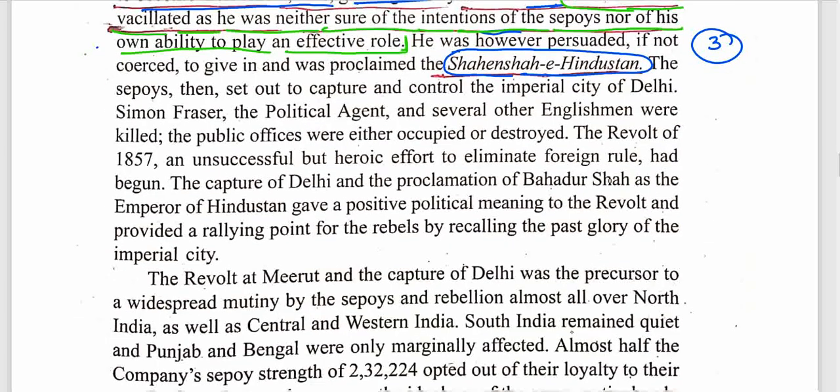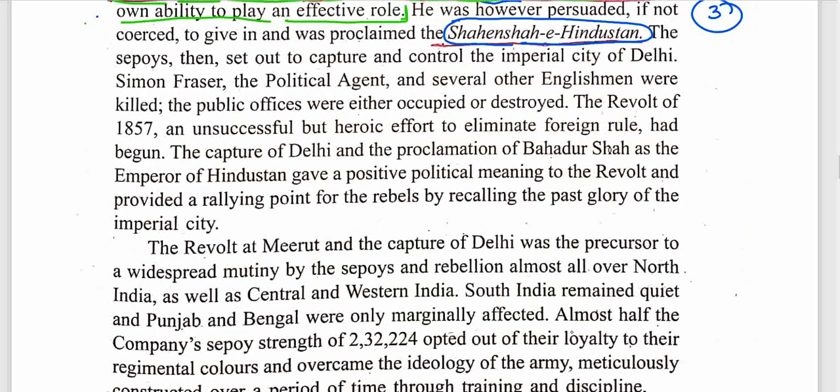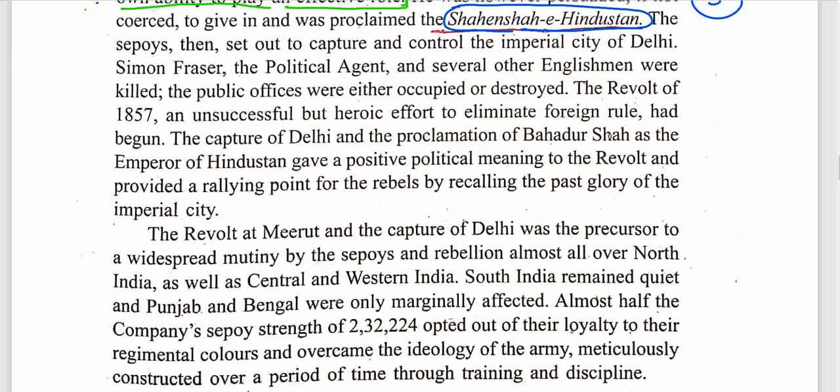The sepoys then set out to capture the control of the imperial city of Delhi. Simon Fraser, the political agent. Who was Simon Fraser? This can be one of the significant lines, not only from a prelims point of view, but there are several state PCS exams, so this line will be essential. I will definitely add this point in my notes, so I am making it the fourth point.